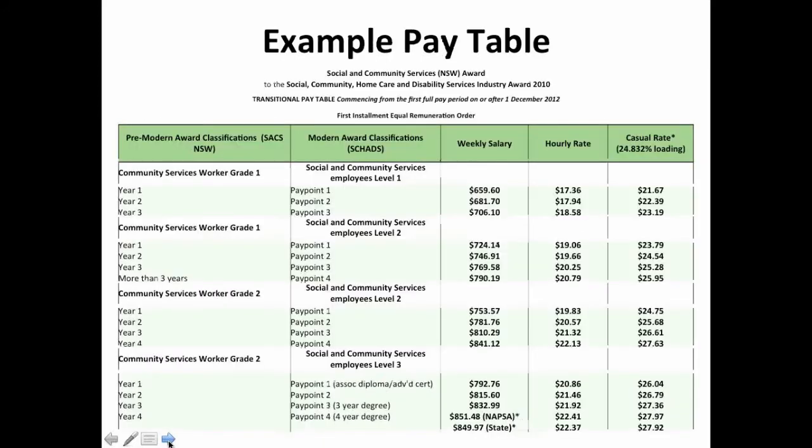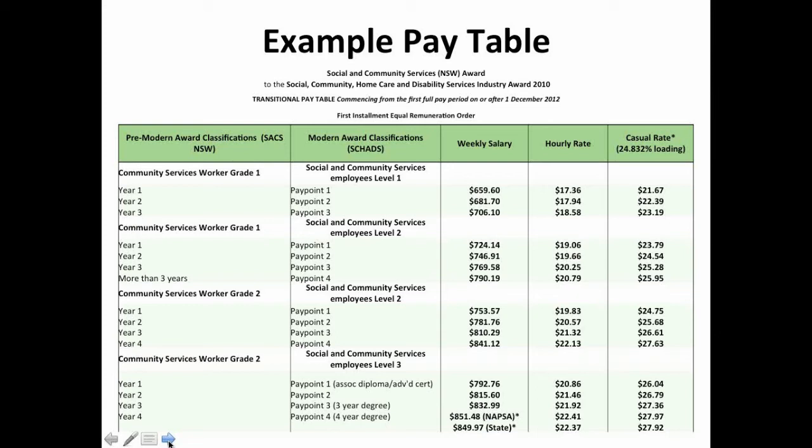This is what a Jobs Australia pay table looks like. As you can see, you go to the first column and you find where your worker was previously classified. You go to the second column and match them up to where they are now to find their salary. You'll notice that each level occurs twice in the first column. That's because you need to match it up with the second column.